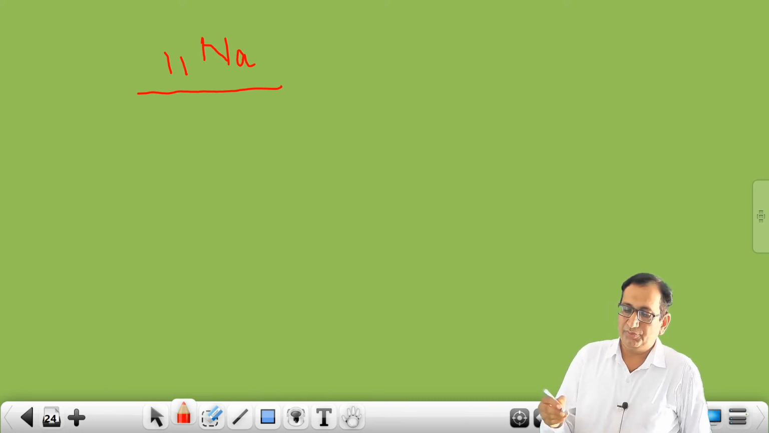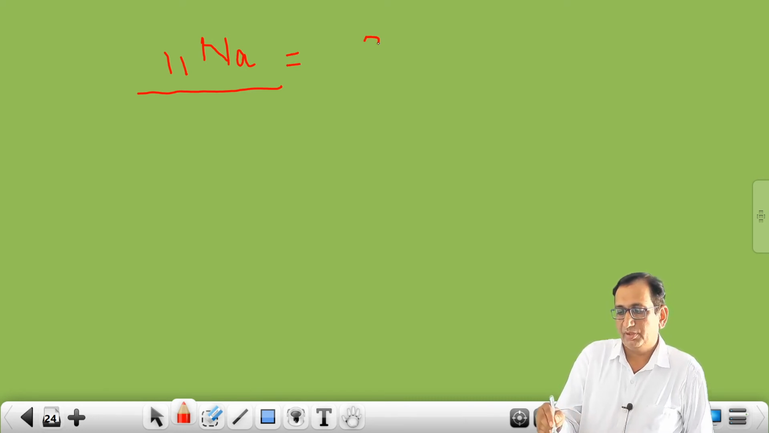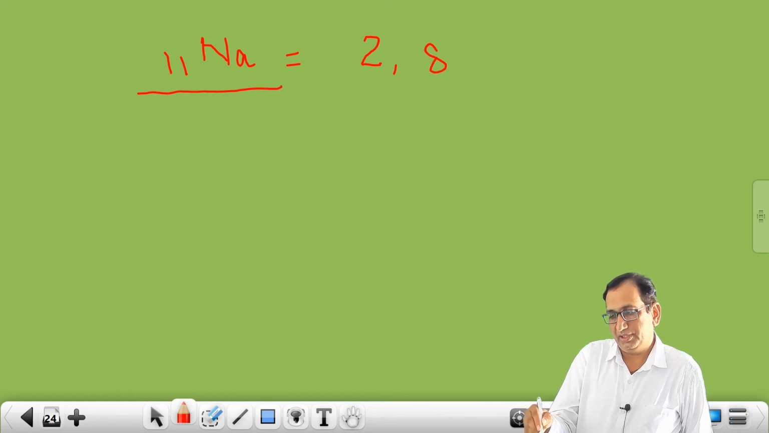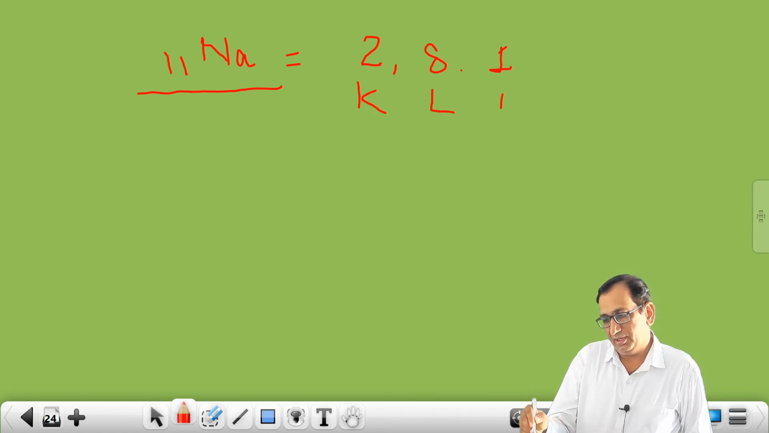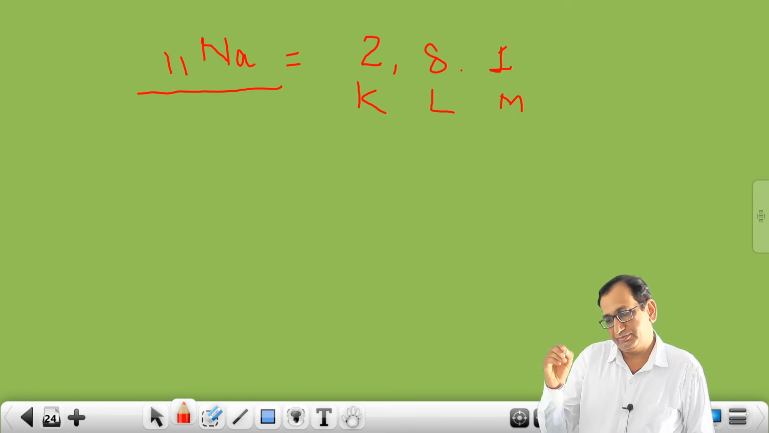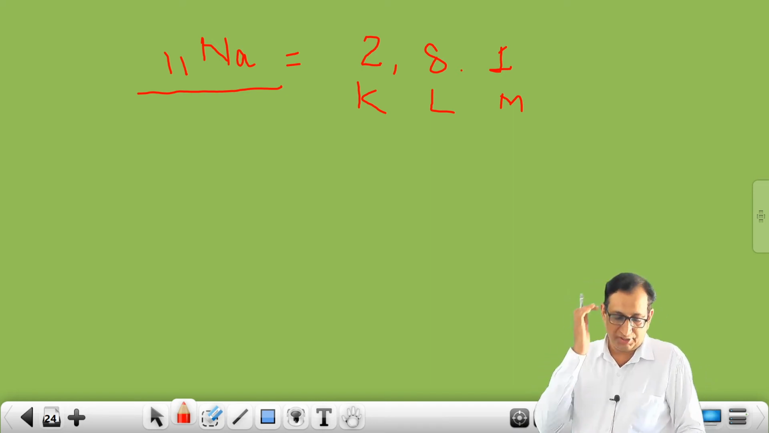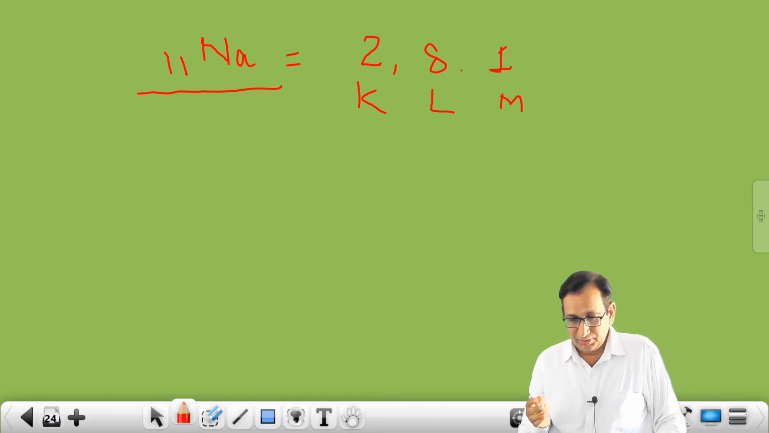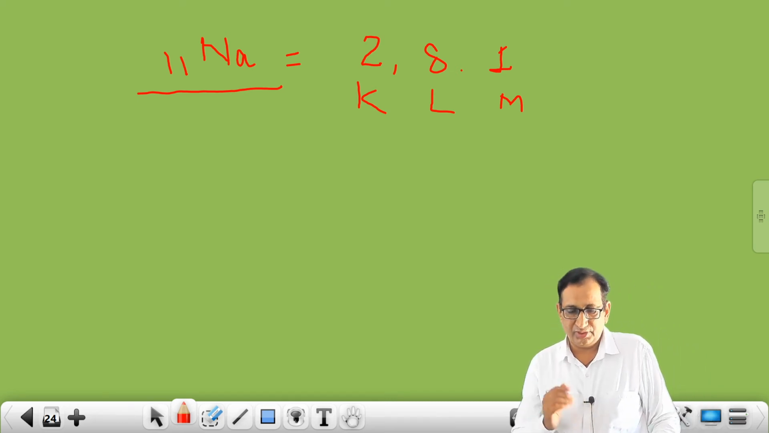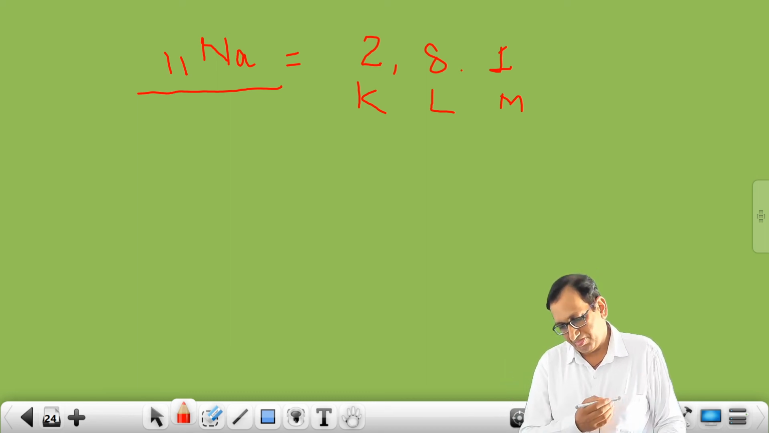If you see the electronic configuration of sodium, then it is 2 in K shell, 2, 8 in L shell and 1 in M shell. So here K, L, M. So students, in K shell 2 electrons, L shell 8 and in M shell 1 electron.